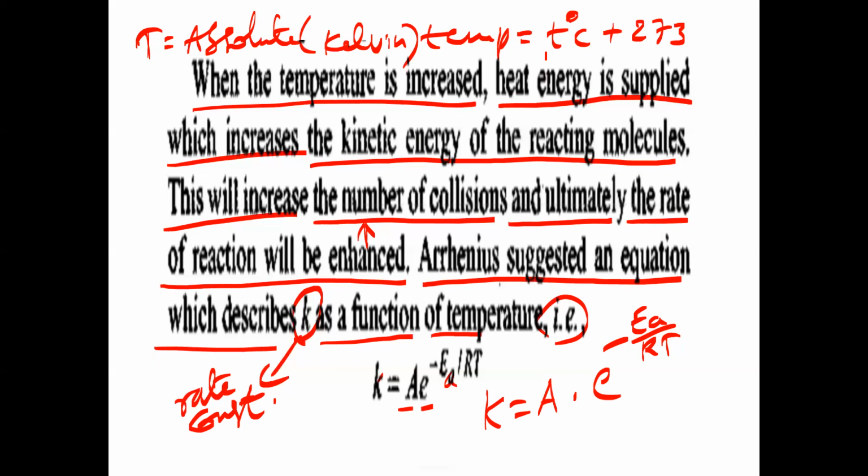If they give you 25 degrees Celsius, what do we have to take? 25 plus 273. In this formula, wherever capital T is there, you have to take the Kelvin temperature. Remember. And what is R here?